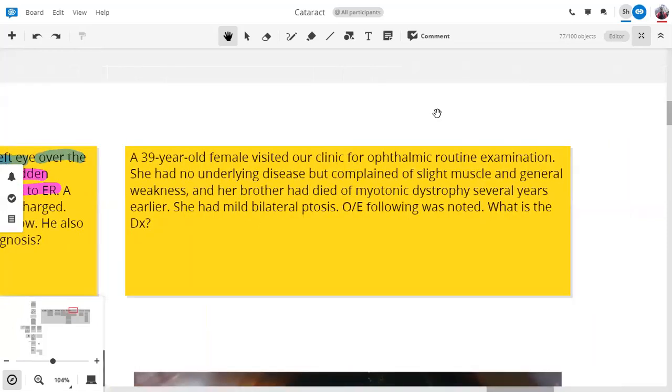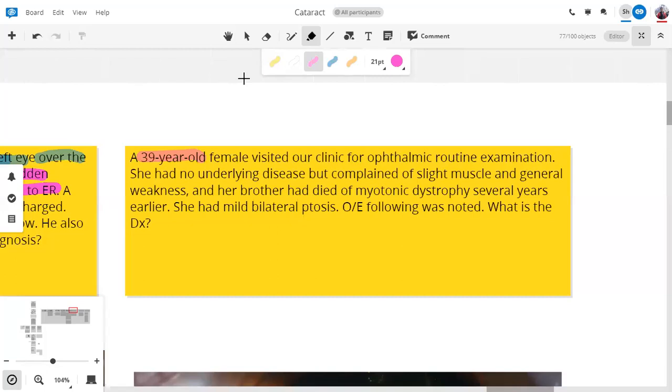Let's read this scenario. A 39-year-old female. So the age is still a little too early for the development of a senile cataract. Female visited our clinic for an ophthalmic routine examination. No underlying disease. Complained of slight muscle and general weakness.